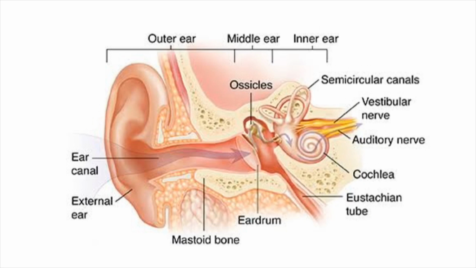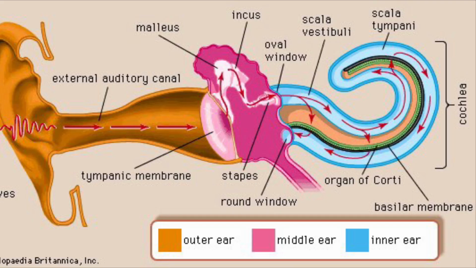As you can see in the figure, a sound signal in the environment is collected by the pinna, passes through the external auditory canal and strikes the eardrum, which is also known as the tympanic membrane. The vibrations of the tympanic membrane are transmitted through the three ear ossicles located in the middle ear. The three ear ossicles are malleus, incus, and stapes, and these vibrations are transmitted through these ossicles to the stapes footplate, which causes it to move.